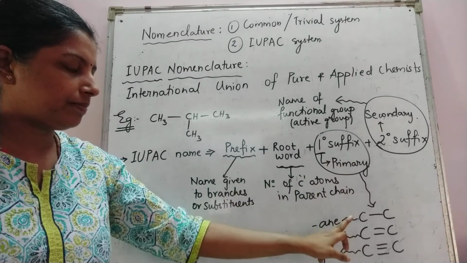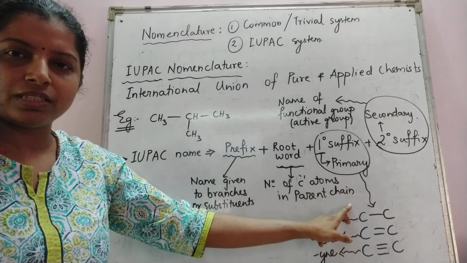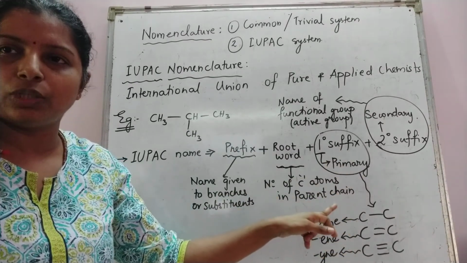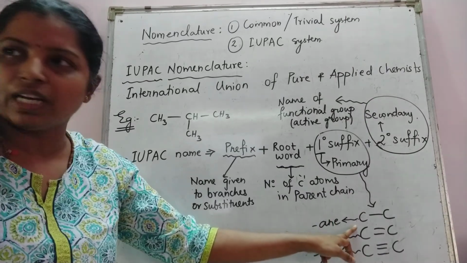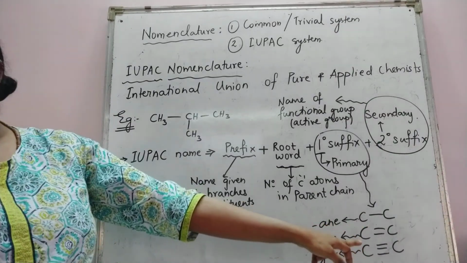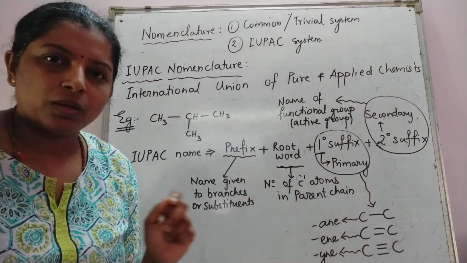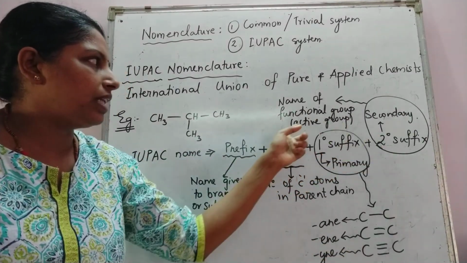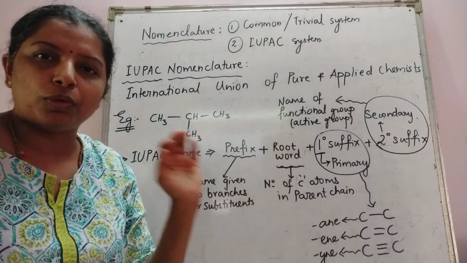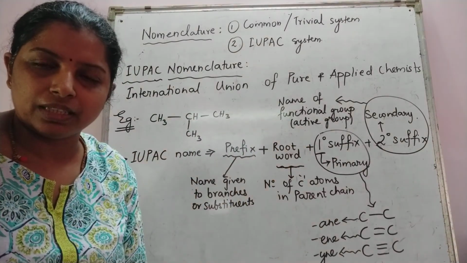The primary suffix written in the IUPAC name depends on whether you have a carbon-carbon single bond, double bond or triple bond in your compound. Secondary suffix is the name given to the functional group or the active group present in the compound.